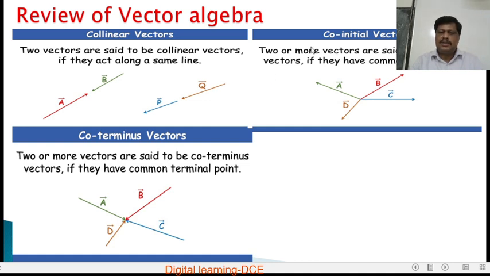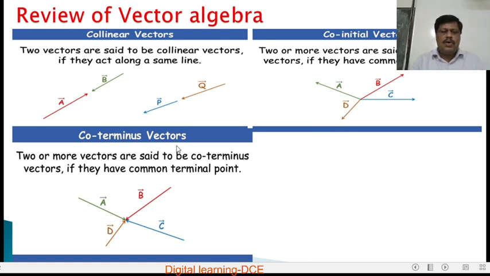Co-initial vectors. Two or more vectors are said to be co-initial vectors if they have a common initial point. Here this is the common initial point. All the vectors A, B, C and D are starting from this point. Therefore vectors A, B, C and D are called co-initial vectors. If a number of vectors are starting from the same point, then the vectors are called co-initial vectors.